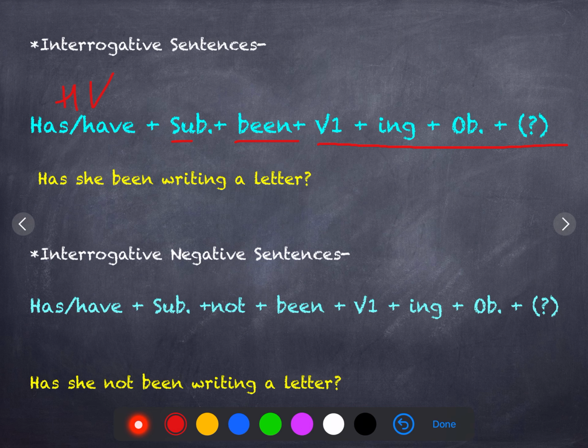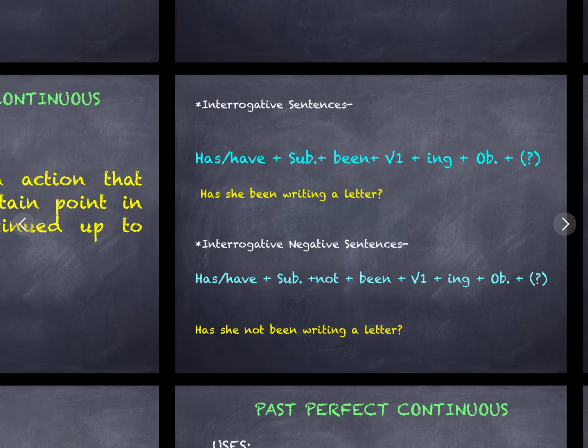Similarly for interrogative negative sentences, everything is the same, only not is different. That not is added after the subject before the verb form. The verb form for this tense is all of this, so not is added before this. Example: has she not been writing a letter? Or where has she not been writing a letter?